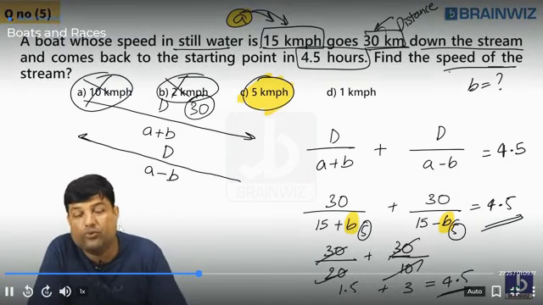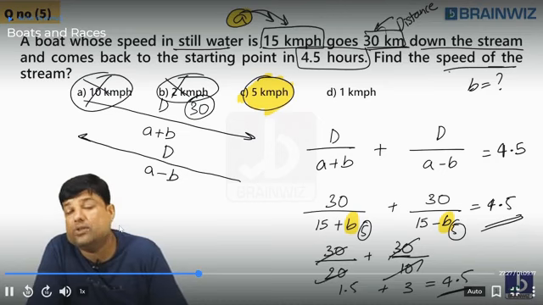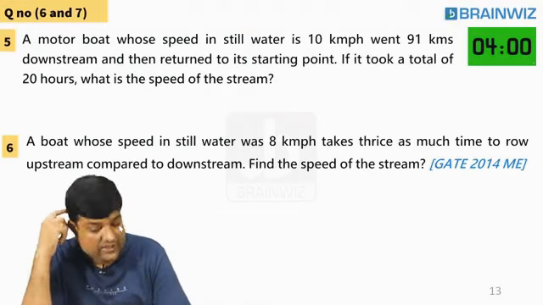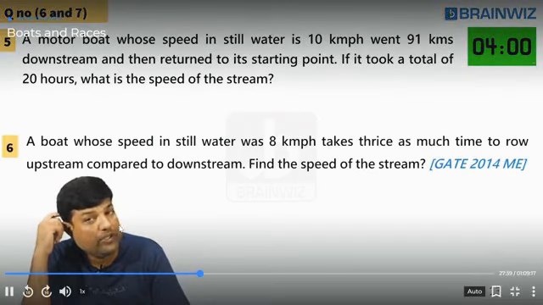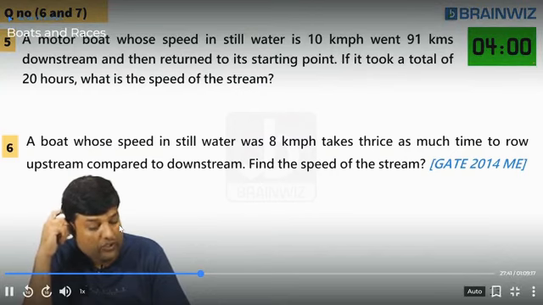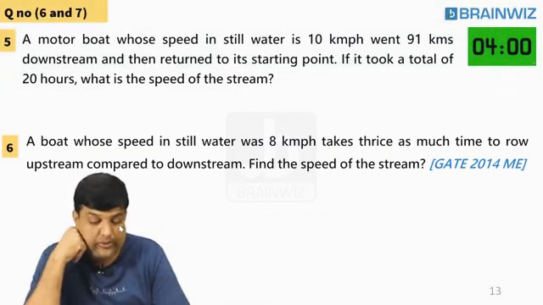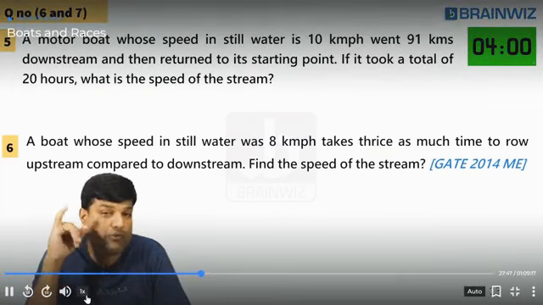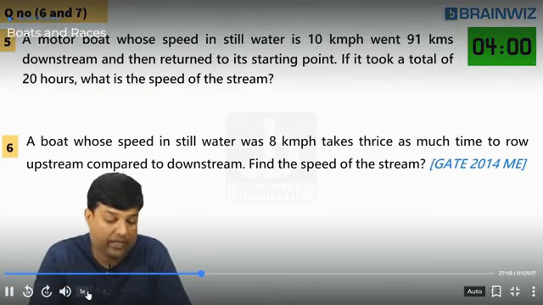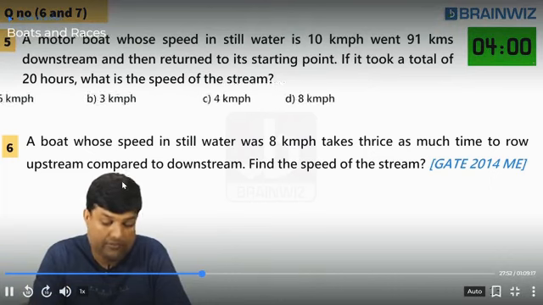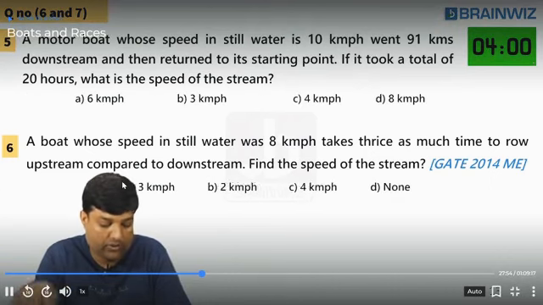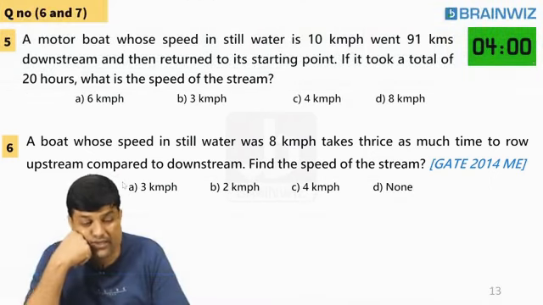Why are we supposed to do it from options? Because it saves a lot of time. Rather than that, I'm giving you questions right now, one a question which you can do here, the other which we have like this. Here one is a GATE question, one is a simple question. So question number 5 and question number 6. Okay, let me make it faster, everybody. Clear? The options are also given to you. Please try to do it faster, everybody. Okay, your time starts now.